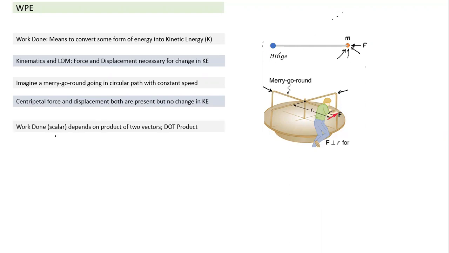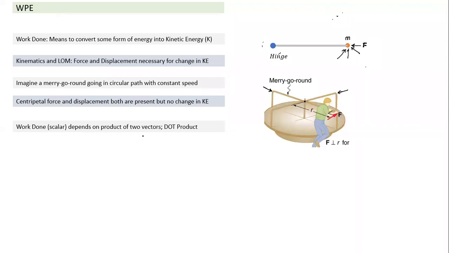Work done depends on vector quantities. Force and displacement are both vector quantities, but when both are there, the product of the two is a third quantity. They can have different kinds of products, with different types of results. If we take the product of force and displacement, the result is work done, a third physical quantity, which is a scalar.